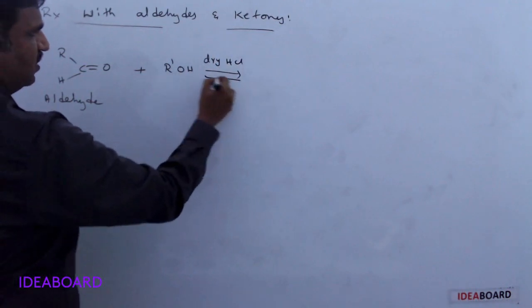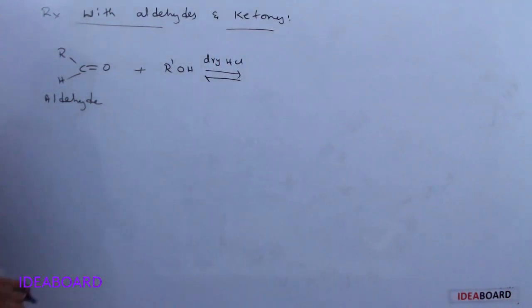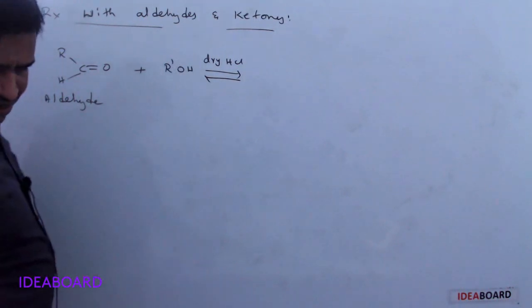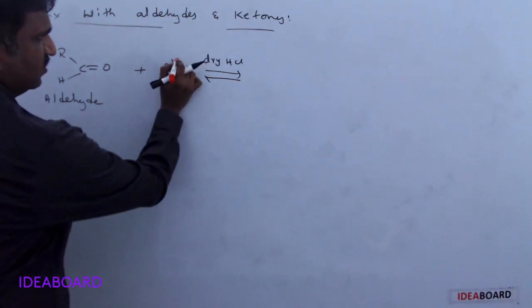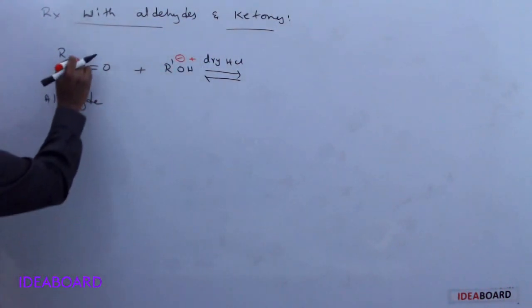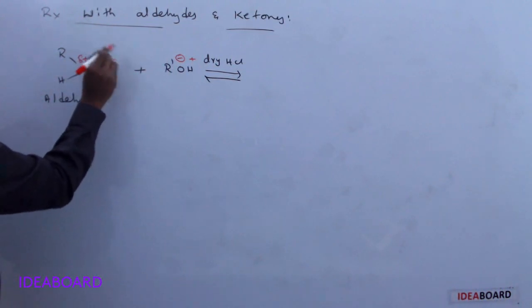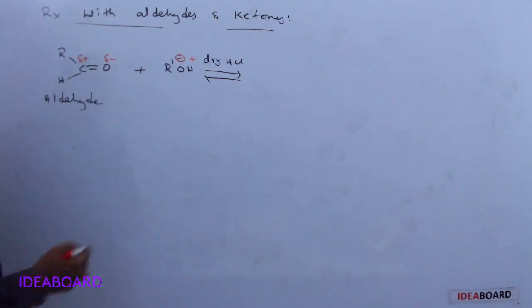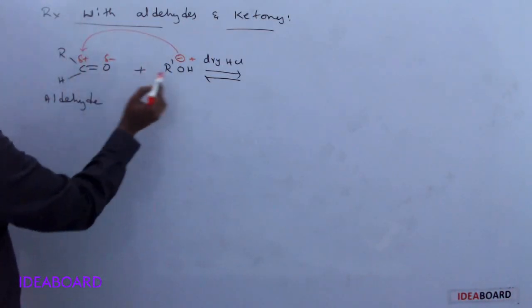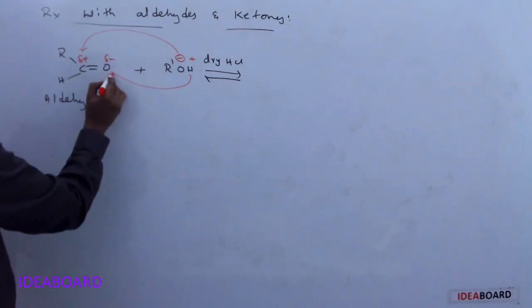In the presence of dry HCl gas, this is a reversible reaction. And what happens means here RO minus and H plus is present, and here carbon is having partial positive charge and oxygen has partial negative charge. So the negative charged RO minus attacks on the carbon atom and the hydrogen attacks on this oxygen.